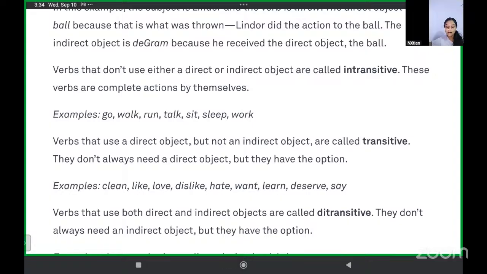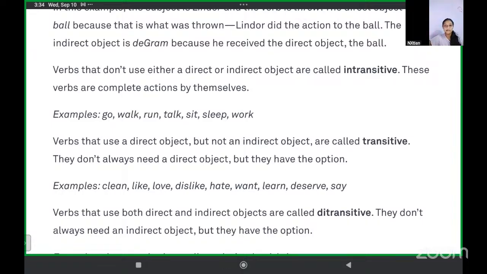Transitive when they are only using direct object, not indirect. Intransitive, neither direct nor indirect. They don't need it.